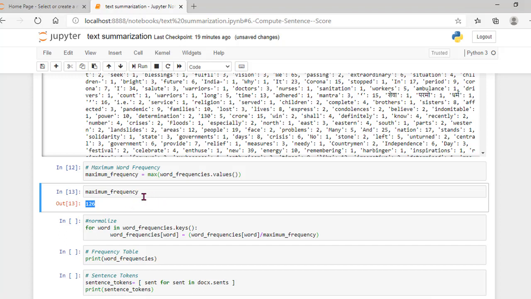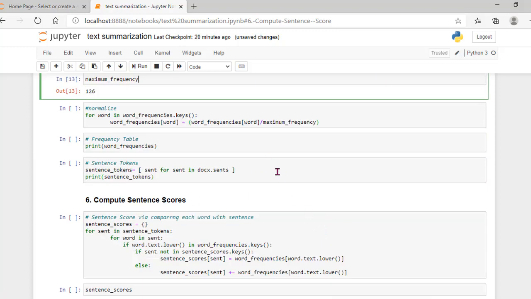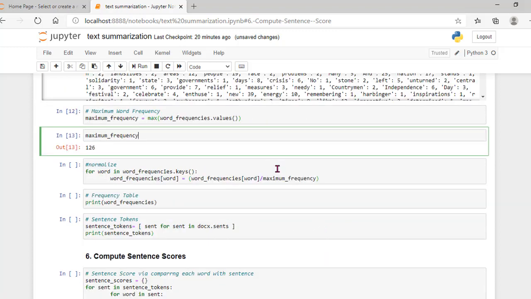The word frequencies range from 1 to 126, so I want to normalize those values, that is, restrict them to between 0 and 1. For that I am going to do the normalization on the word frequencies.